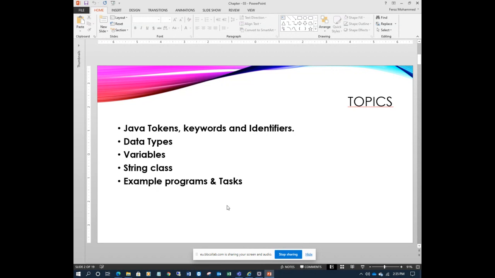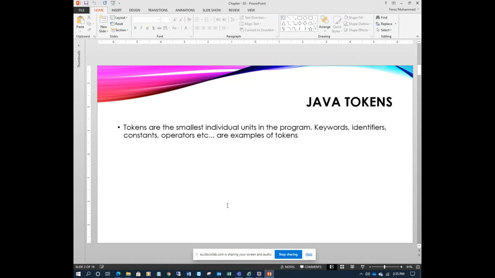So let's see what are Java tokens. Tokens are the smallest individual units in the program. Keywords, identifiers, constants, and operators are examples of tokens. It's like words. In English we learn the grammar, right? You have words and symbols to express expressions and for communication. So a program is built up of tokens.